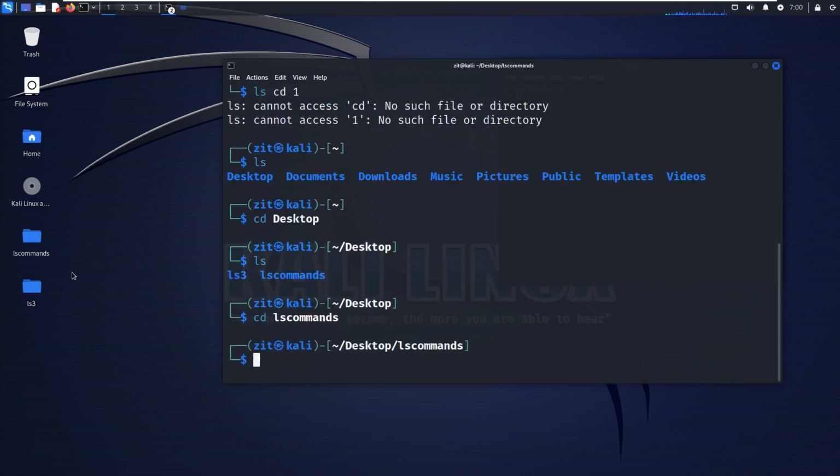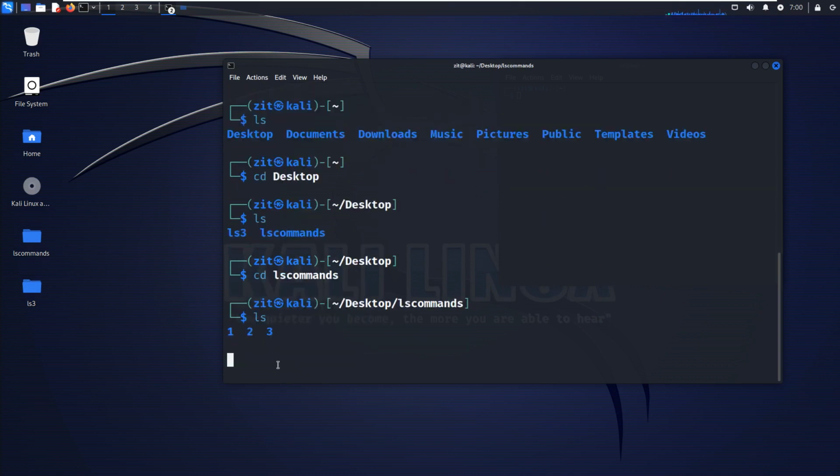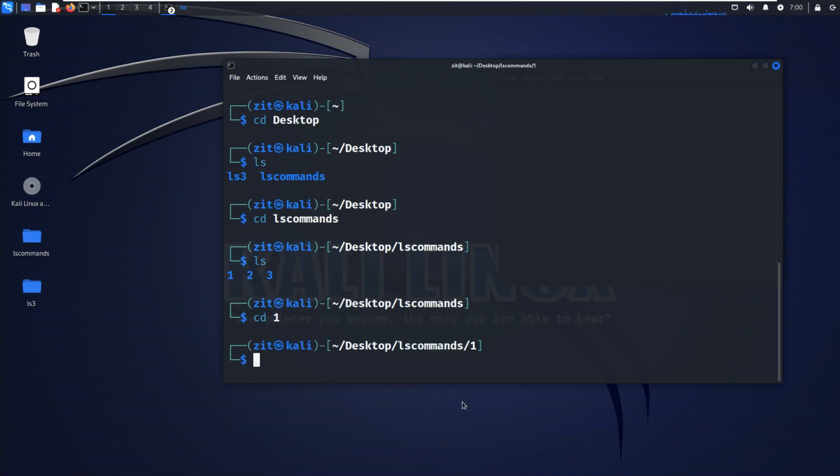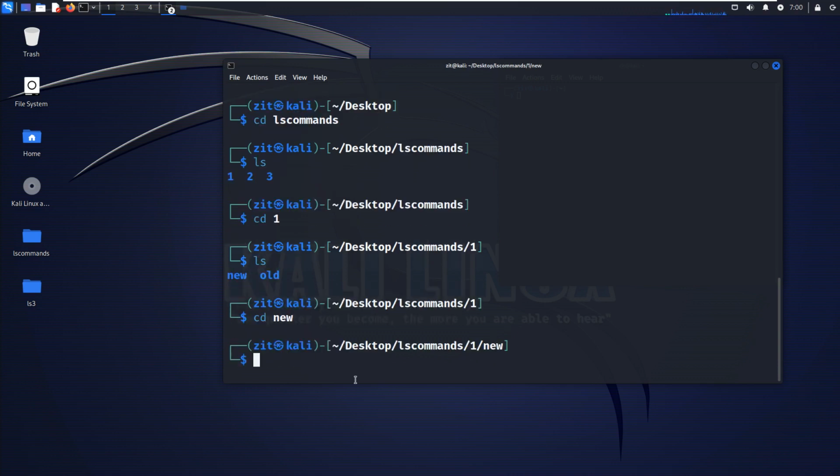Now I'm in this directory. ls shows me what is inside this directory: directories 1, 2, 3. I will go to one directory. I don't want to go back step by step. For example, I am in the new directory here, and from here I want to go directly to the home directory. What command should I use? Another command that we basically use is cd and this symbol, the tilde. If you use this command, we will directly go back to the home directory.